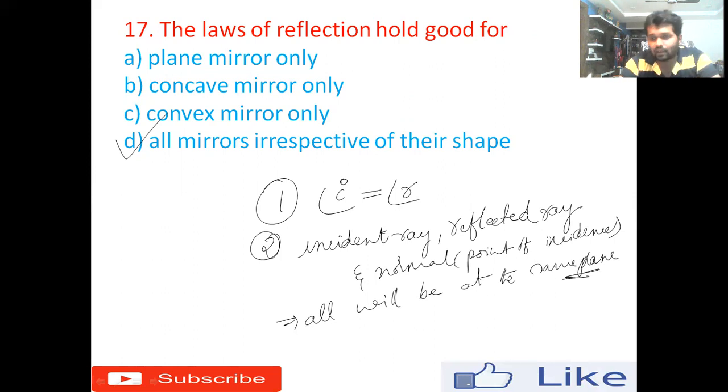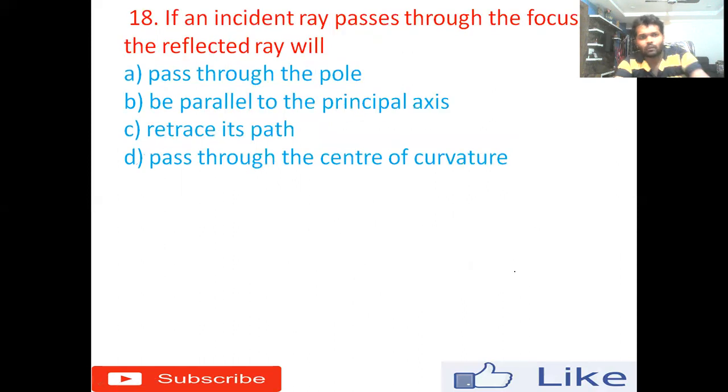Okay, this is the second law of reflection. Very important, we have to remember, and these two laws will be applicable for all kinds of mirrors irrespective of their shape, size, whatever it may be. Option D is the right answer.